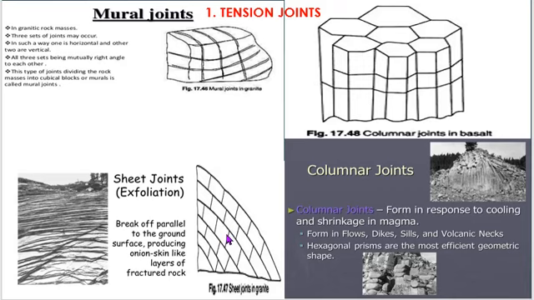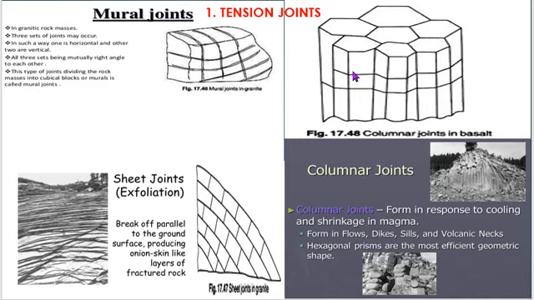Then comes the columnar joints. So what are columnar joints? This system is typical of basalt and certain other volcanic igneous rocks and consists of vertical and horizontal cross joints that dissect the rock mass into a number of vertical polygonal and usually hexagonal prismatic columns.